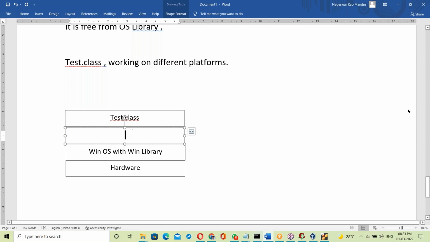What is that layer? Can anyone guess it? Between the Test.class file and the Windows OS library, one more layer comes into the picture.